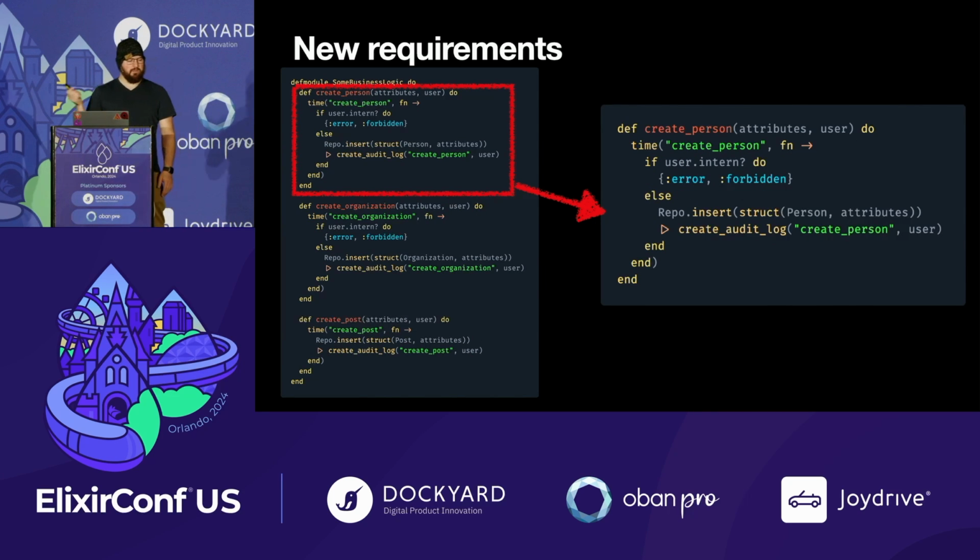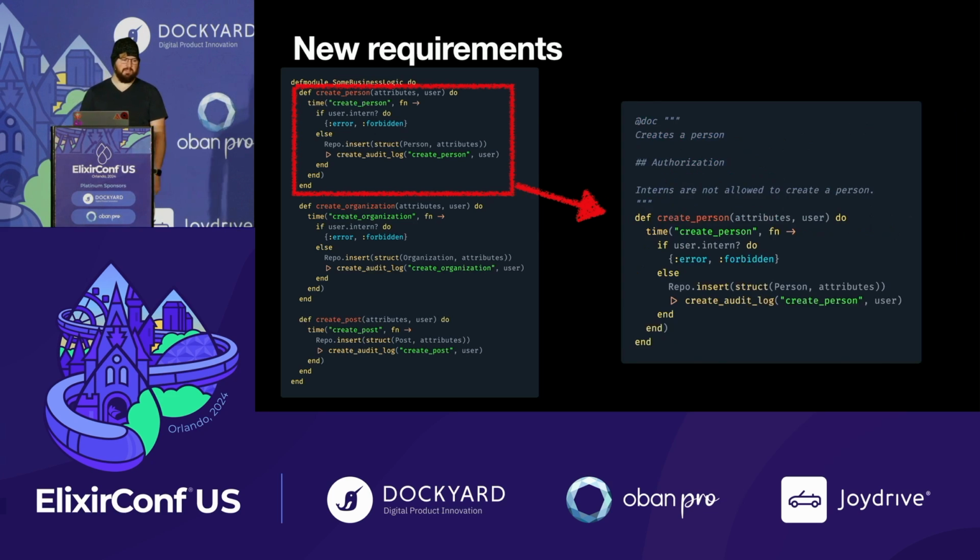So we're going to keep going. We need to create an audit log because we realize somebody's been creating posts that have swear words in them, and we need to know who's been doing that, right? So now we create an audit log, and we make sure that if you create a person, or an organization, or a post, we're inserting into an audit log somewhere, super useful stuff. We also need to make sure this code's documented, right? It's really important. If we're working with it in our editor, we want to get some autocomplete. If we're exporting docs, or even just if I'm looking at this function, I want to know what it does.